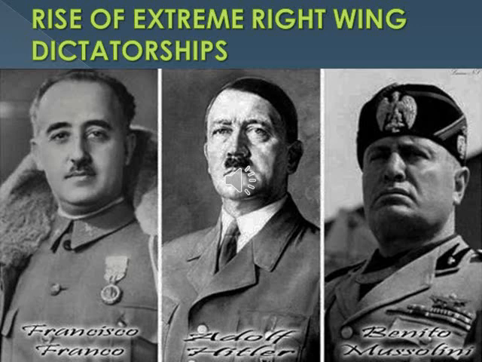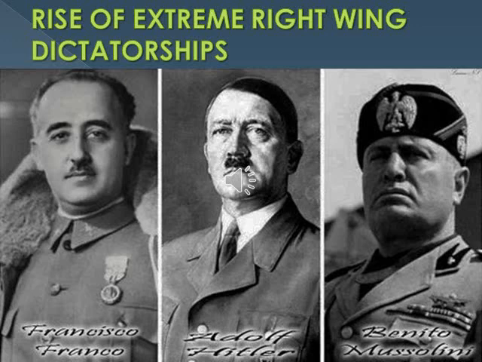The rise of dictatorships. First Francisco Franco of Spain, Adolf Hitler of Germany, then Benito Mussolini of Italy. You have learned about Hitler and Mussolini in the previous lesson. Franco was not given that much importance because Portugal and Spain were not the important countries of the world war.